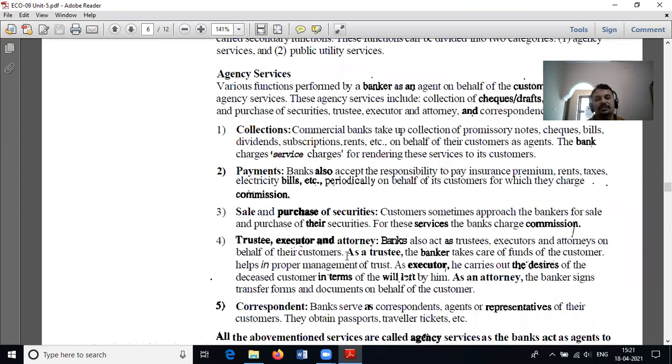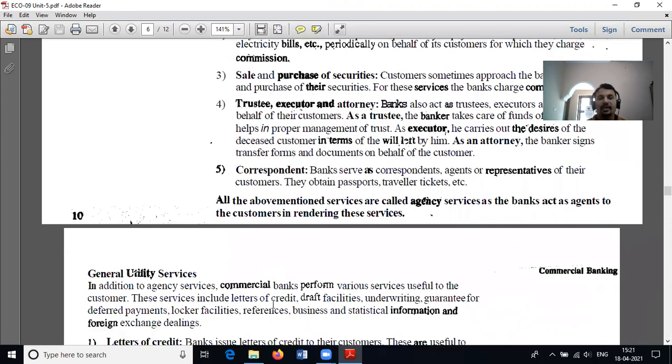Then sale and purchase of securities on behalf of a customer, trustee, executor, and attorney functions, and the bank acts as a correspondent or agent. When the bank carries out any of these functions, the bank will charge a nominal fee from the deposit holder's account.